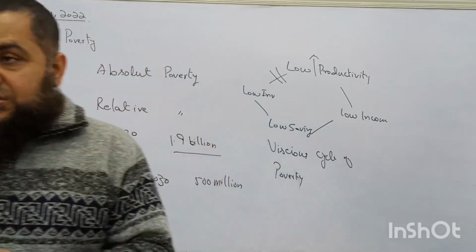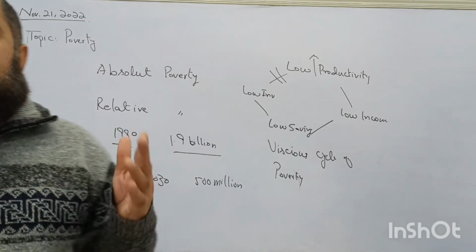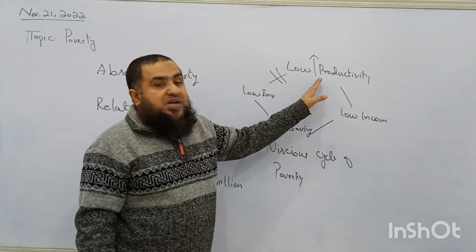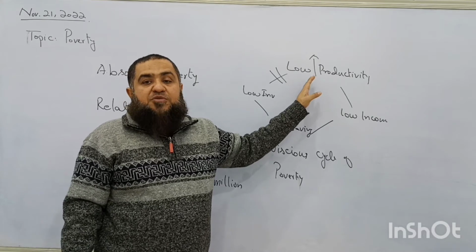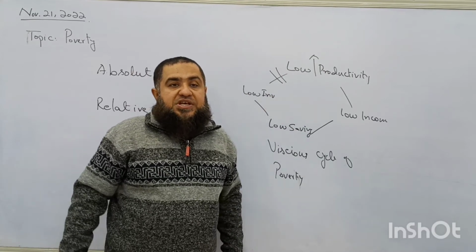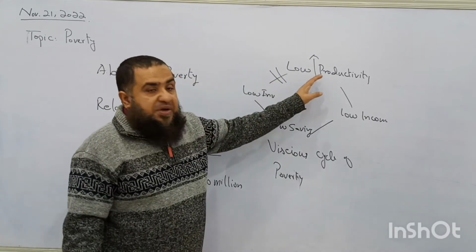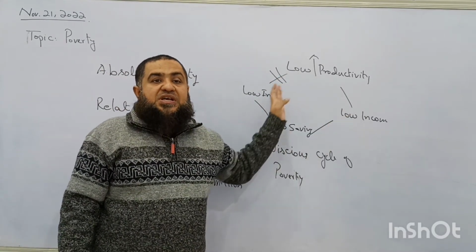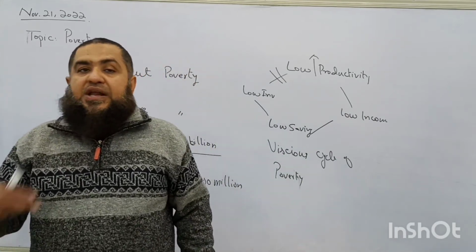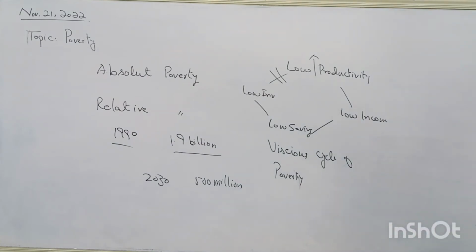So what is the key to success to reduce poverty in a country? It is to increase the productivity of labor, because they remain poor because of no education, no skill level, and no necessary means to participate in economic activities. Once the productivity of labor is increased, this vicious cycle of poverty will be broken, and then we will have a virtuous cycle. Virtuous means now we will have more income for the people, they will become happier, and their living standard will also improve.